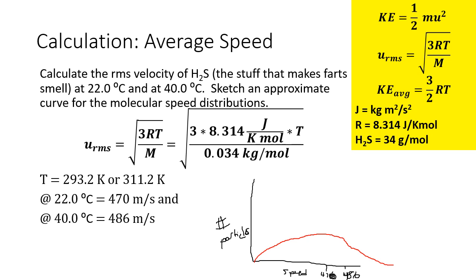And then I'm going to do the one at 470, and we'll notice that it is not as wide. Okay, so we have an approximate Maxwell-Boltzmann distribution. We can see that we are shifting to the right and lower.